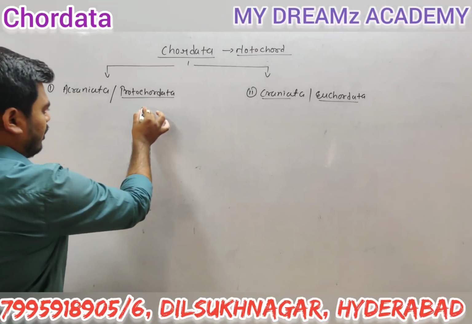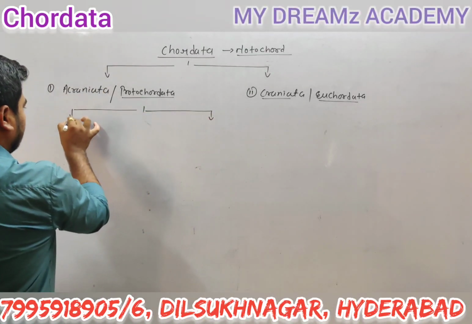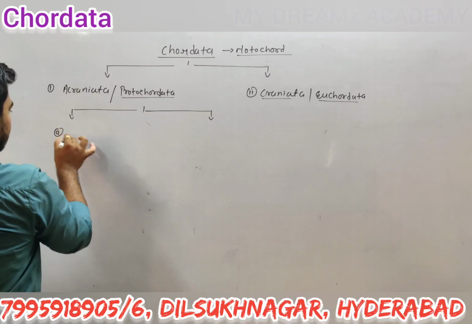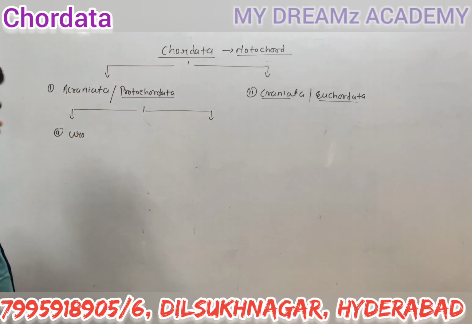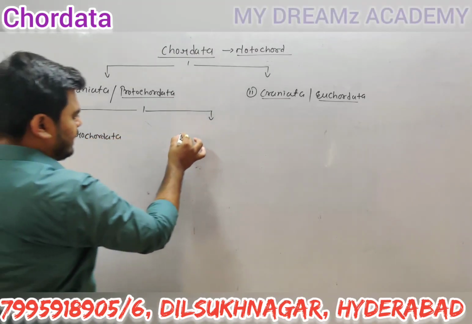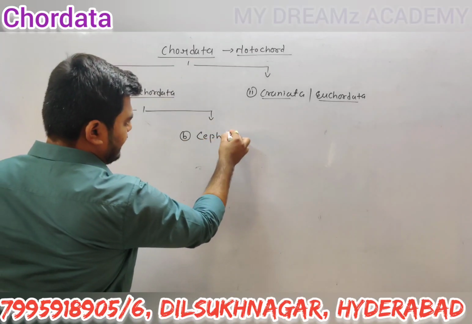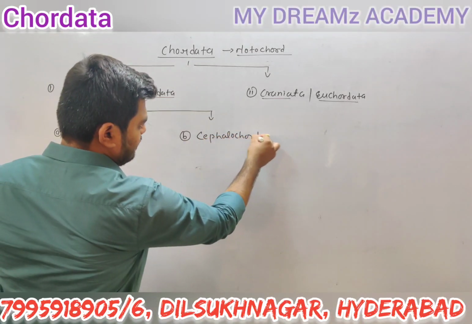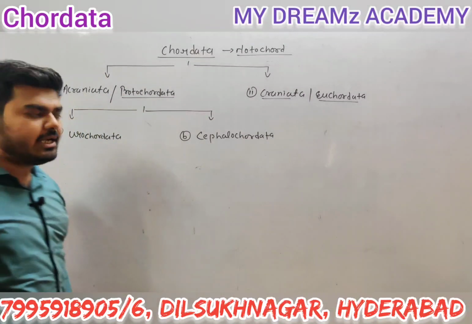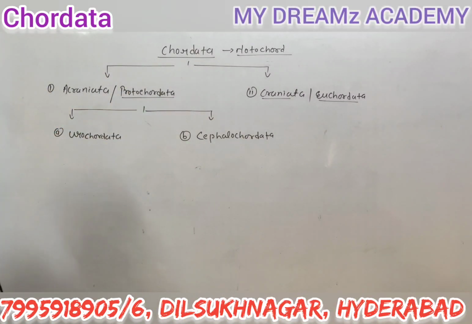Under the protochordata we will consider two subphyla. The first one is called the urochordata, and the second one is the cephalochordata. So urochordata and cephalochordata are part of the protochordata.